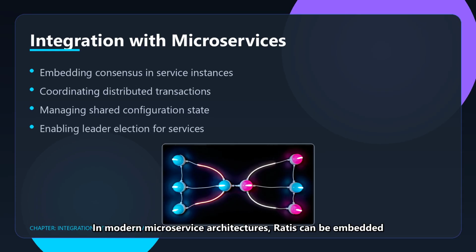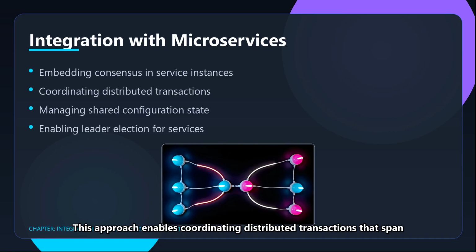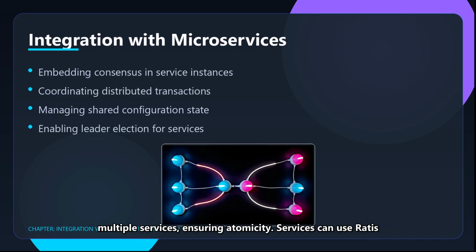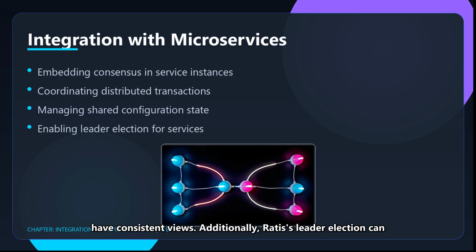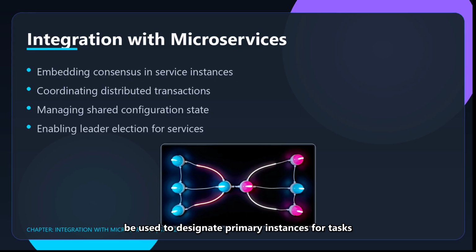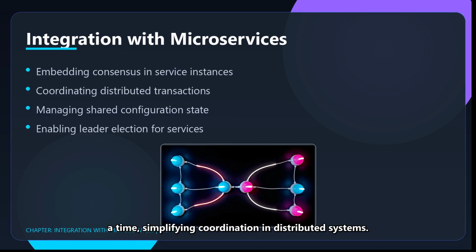In modern microservice architectures, Ratis can be embedded directly into service instances to provide consensus capabilities. This approach enables coordinating distributed transactions that span multiple services, ensuring atomicity. Services can use Ratis to manage shared configuration state, ensuring all instances have consistent views. Additionally, Ratis' leader election can be used to designate primary instances for tasks that should only run on one node at a time, simplifying coordination in distributed systems.